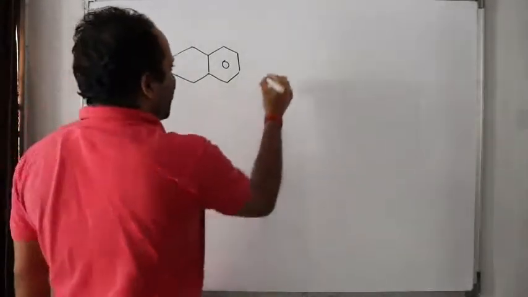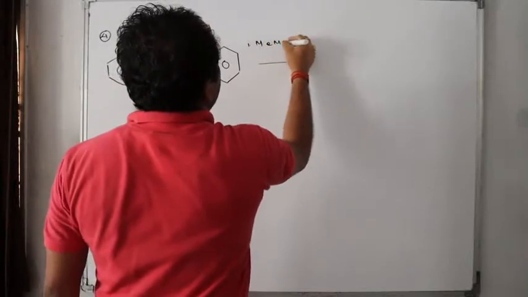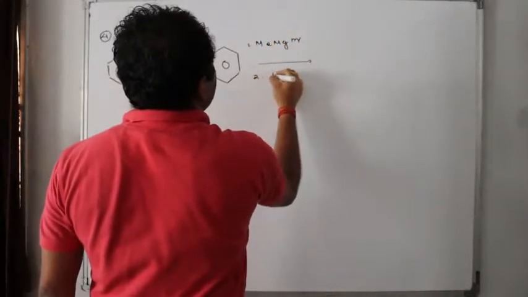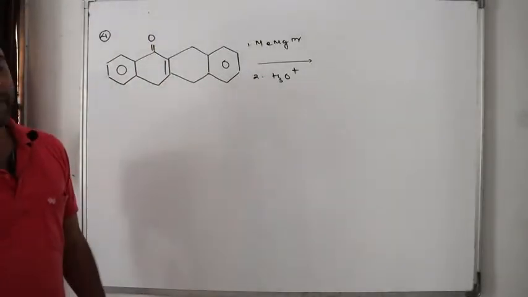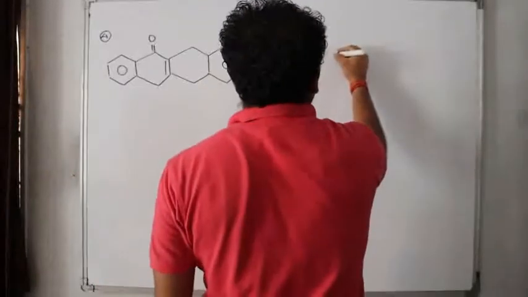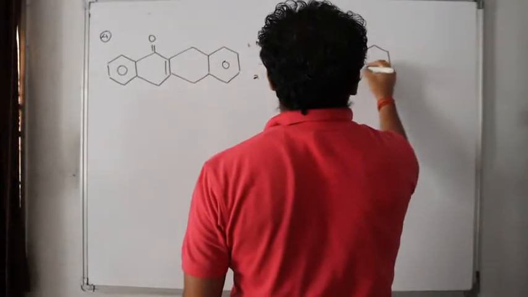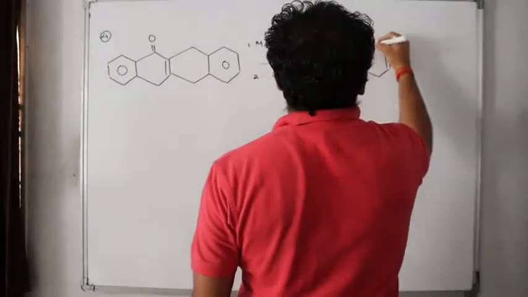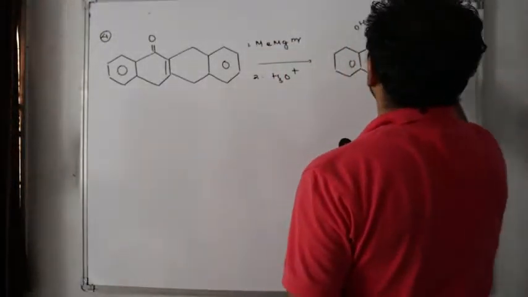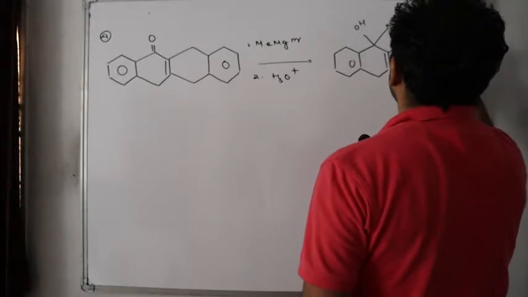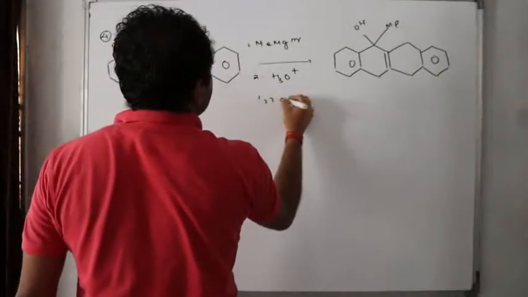Easy? Now, first with methyl magnesium bromide, second followed by hydrolysis. What will happen in the first case? Very simple answers. OH, Me. Okay, this is 1,2 addition.